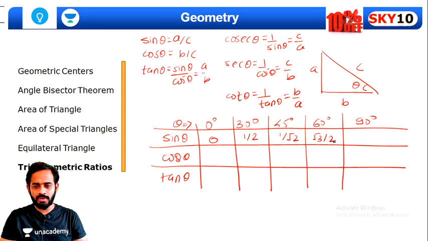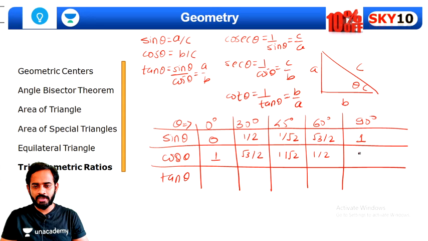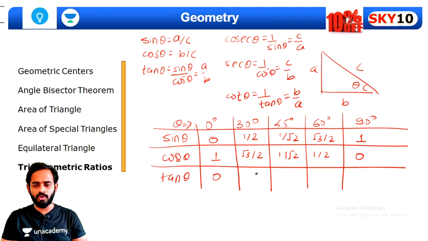Now the value of cos theta will be exactly opposite of sin theta, that is, start from 1 here, root 3 by 2, 1 by root 2 here, 1 by 2 and 0 here. Now tan theta is nothing but sin theta upon cos theta, so 0 upon 1 will be 0 here, then 1 by root 3, 1, root 3, and here infinity. Instead of infinity, basically it is called not defined. So remember this part and remember all these ratios, that will be useful guys. Okay, now let's try to solve this question.